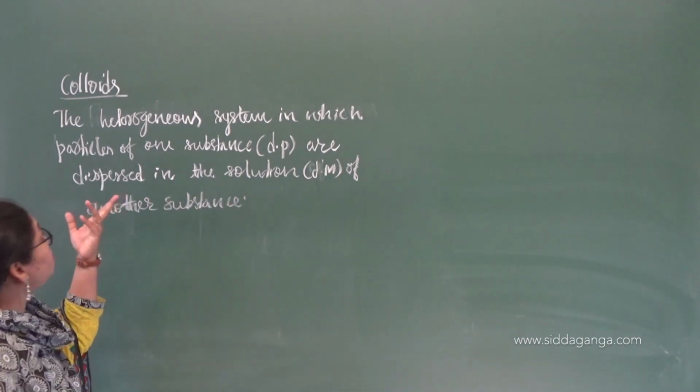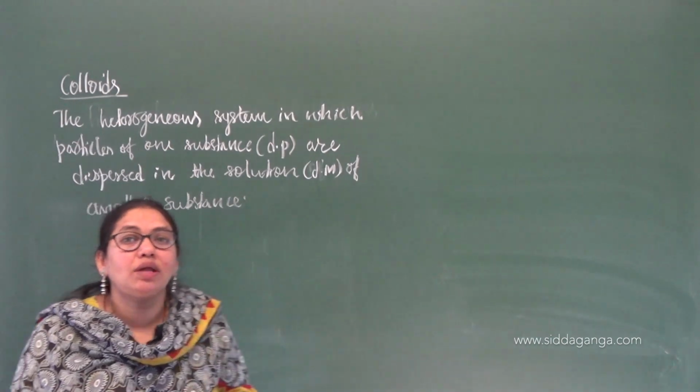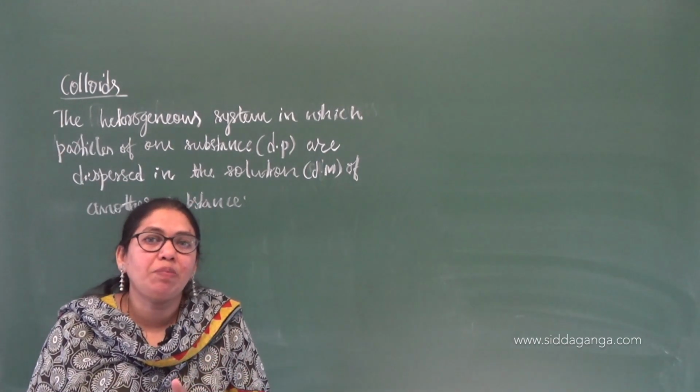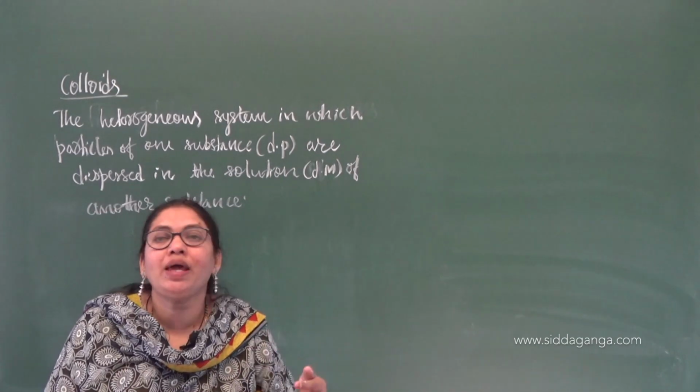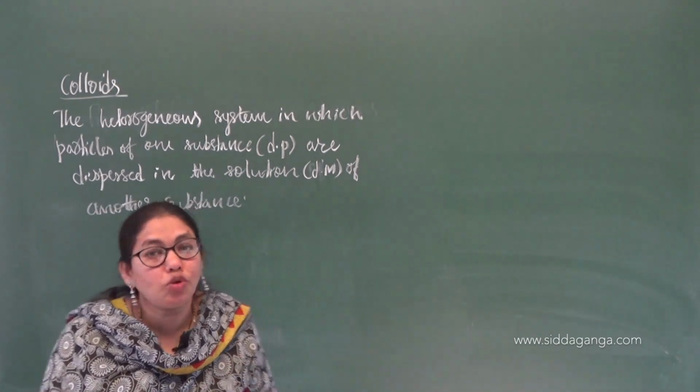Or you can simply say they are heterogeneous solutions in which the size of the particle is in the range of 1 nanometer to 1000 nanometer. That you can also write.